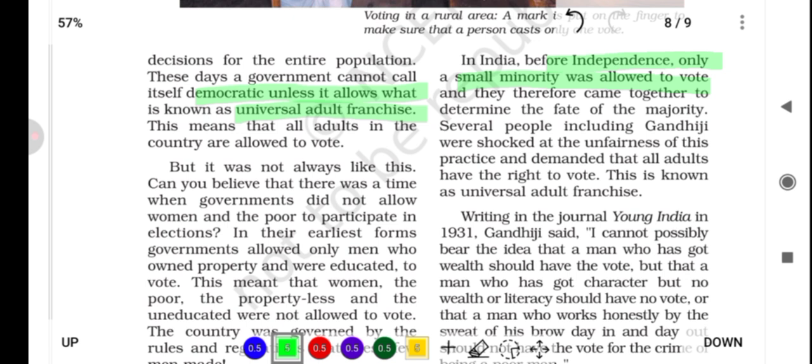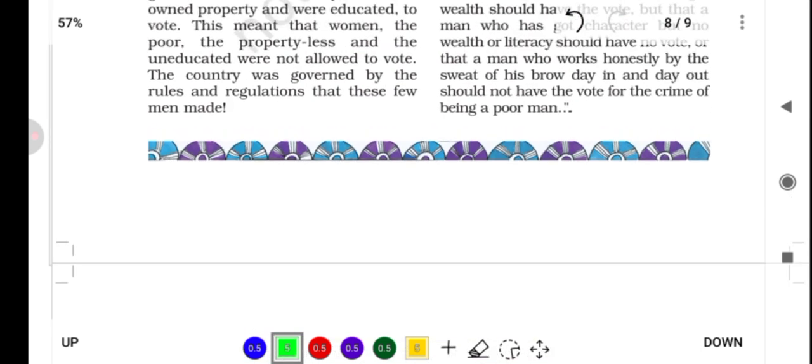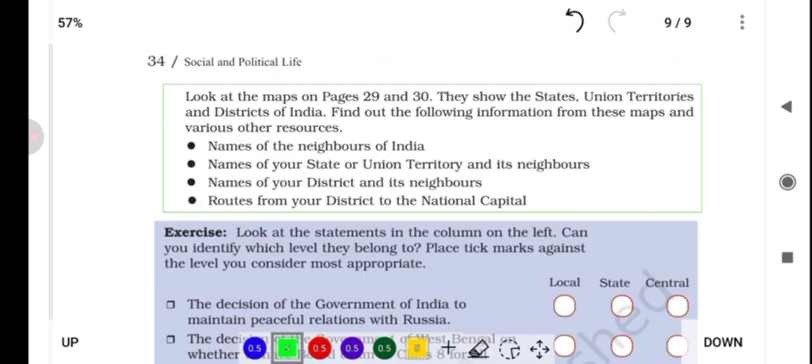Writing in the journal Young India in 1931, Gandhiji said, "I cannot possibly bear the idea that a man who has got wealth should have the vote, but that a man who has got character but no wealth or literacy should have no vote, or that a man who works honestly by the sweat of his brow day in and day out should not have the vote for the crime of being just a poor man." So here our chapter ends. If you want, you can look at these portions by pausing the video.